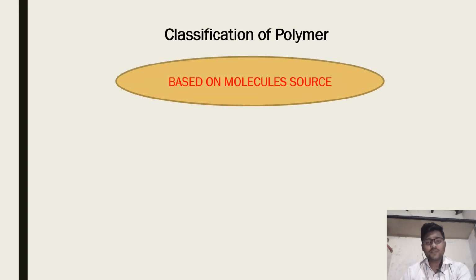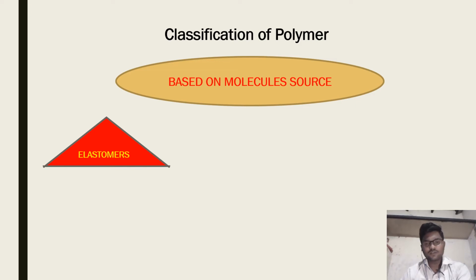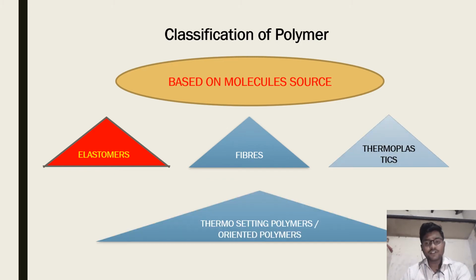Now next, based on molecular source. What kinds of polymers come in this basis: elastomers, fibers, thermoplastics, and thermosetting polymers, also called oriented polymers.